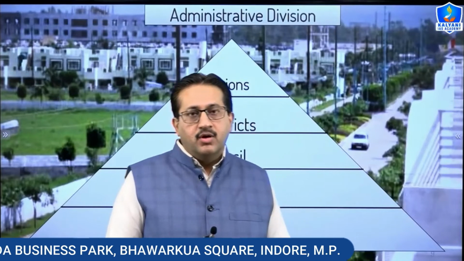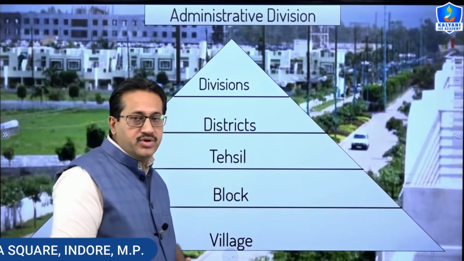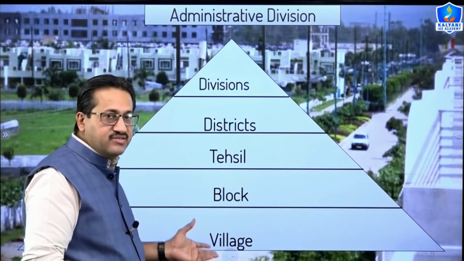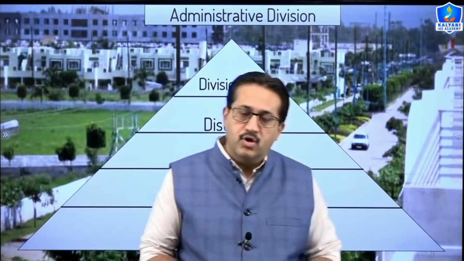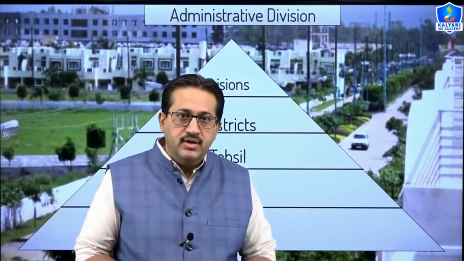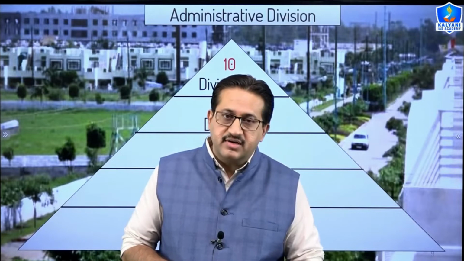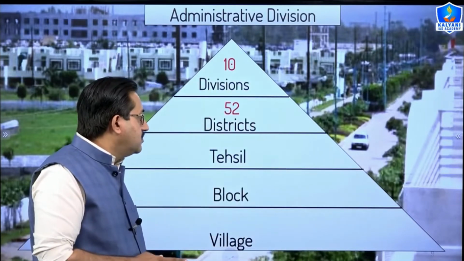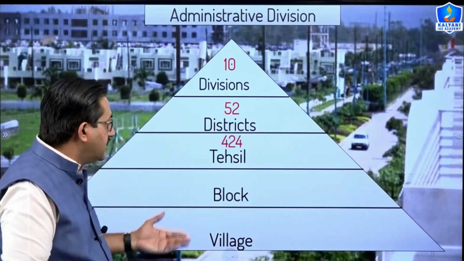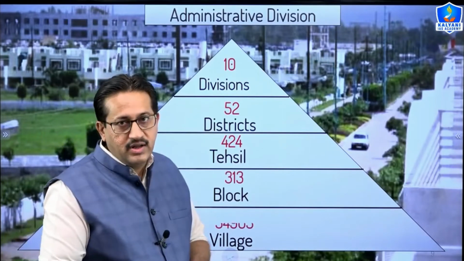So moving ahead, for administrative convenience, our state has also been divided into divisions. Divisions are further divided into districts. Districts are further divided into tehsils. Tehsils are divided into blocks, and the blocks are divided into villages. So at present in Madhya Pradesh, we have 10 divisions. We have 52 districts. Apart from this, we have 424 tehsils in Madhya Pradesh, and we have 313 blocks in Madhya Pradesh with 54,903 villages in Madhya Pradesh.